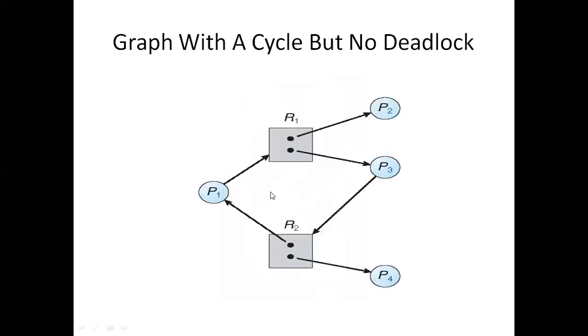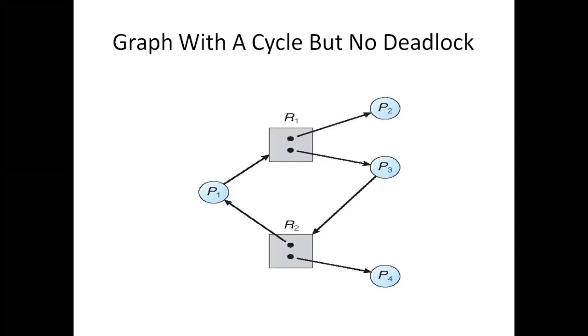And the next, here also we have a cycle but no deadlock. Observe here, there are 2 instances. P1 is waiting for R1 and it is assigned to P3. P3 is waiting for R2 and it is assigned to P1. There is a cycle. So both P1 and P3 never release the resource. P1 has R2, P3 has R1, but P3 requires R2 and P1 requires R1. So both never release the resource to the other process.